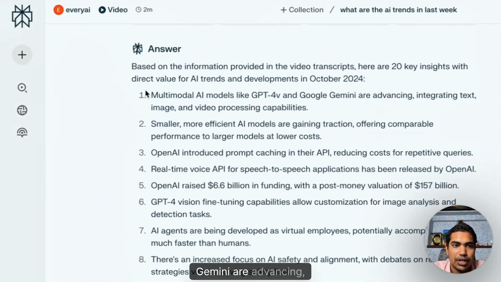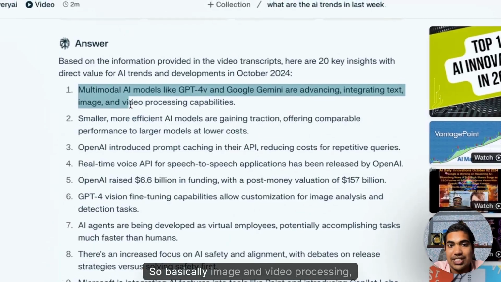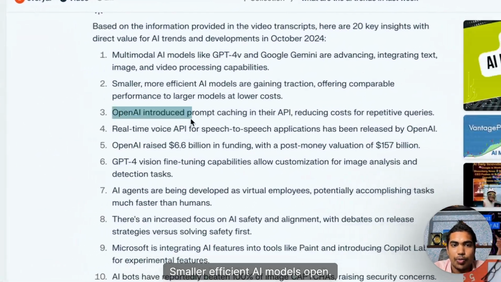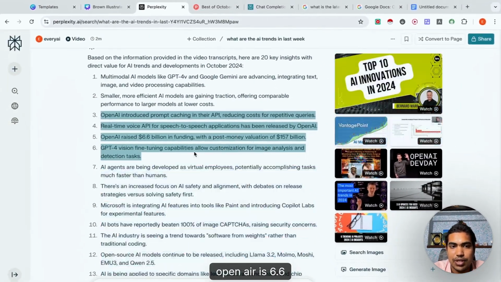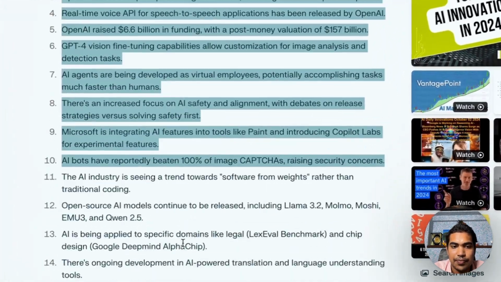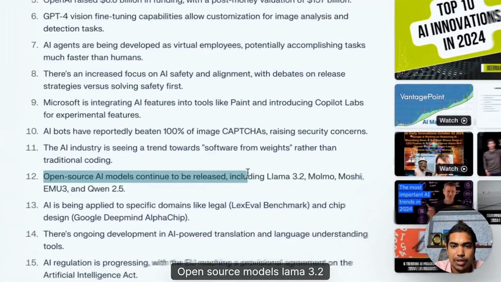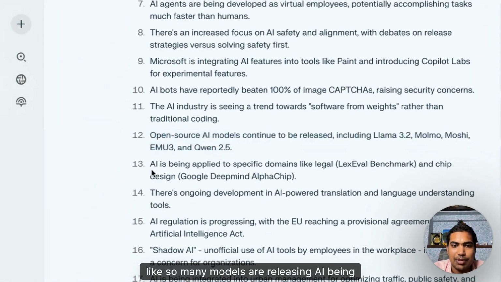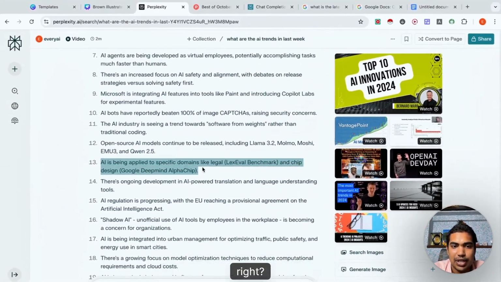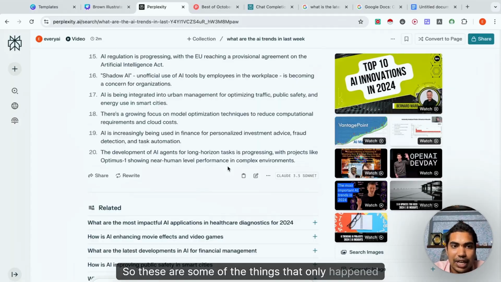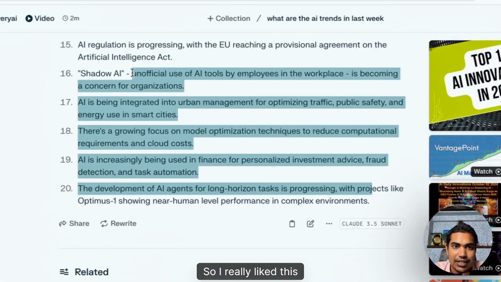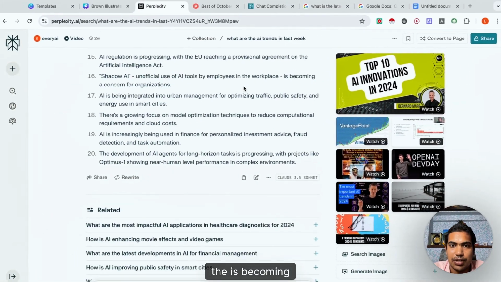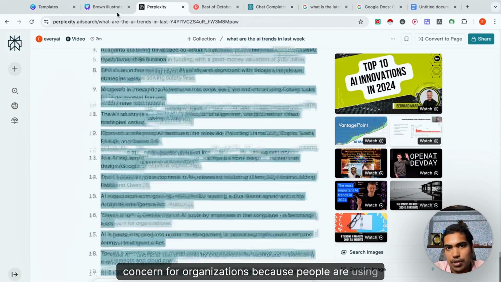Now Gemini is advancing, integrating video processing. So basically image and video processing, that's something new. Smaller efficient AI models, OpenAI introduced this thing. OpenAI raised 6.6 billion. Fine-tuning images, right? Open source models, Llama 3.2. So many models are releasing. AI being used in specific domains like legal, right? So these are some of the things that are happening. I really like it. Employees are using shadow AI. Unofficial use of AI tools is becoming a concern for organizations because people are using these things.